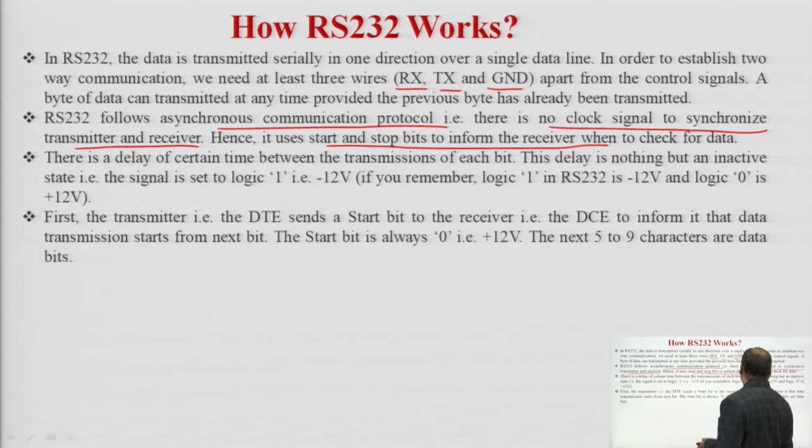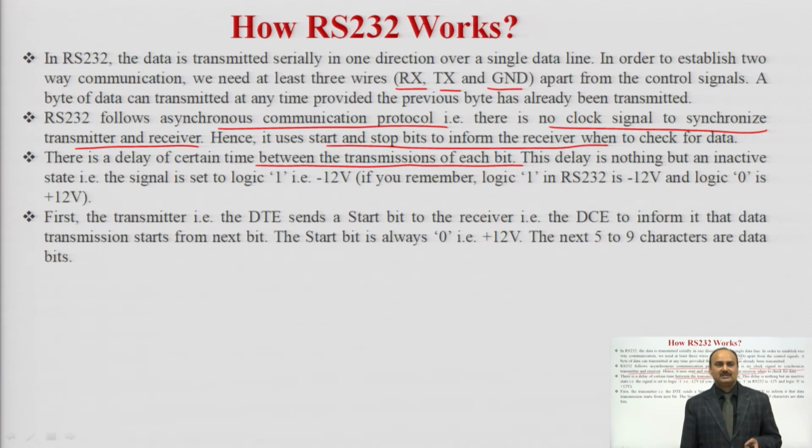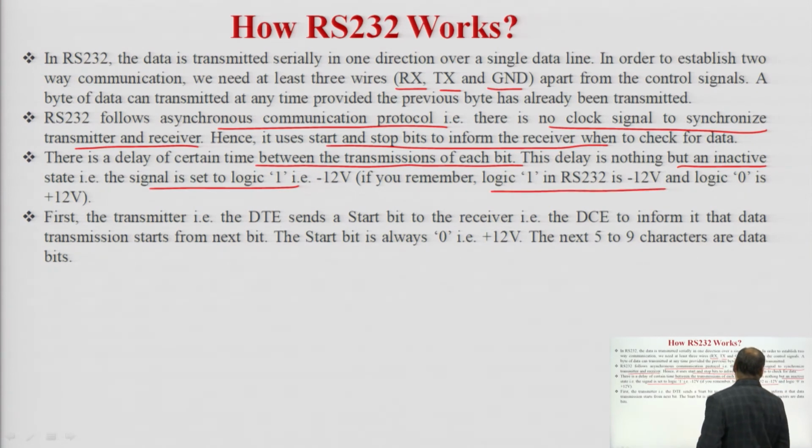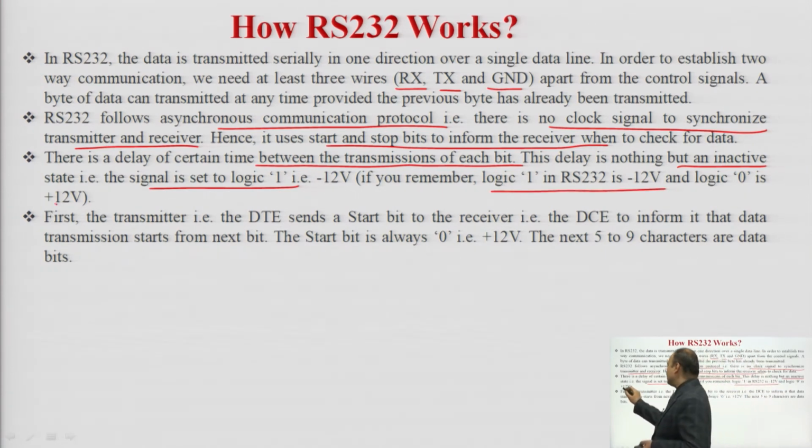This delay is nothing but an inactive state. There is a delay of certain time between the transmission of each frame, because we include the start and stop bits. So, there is a kind of delay between each transmission, and this delay is nothing but an inactive state. The signal is set to logic 1, that is -12 volt. If you remember, logic 1 in RS-232 is -12 volt and logic 0 is +12 volt.